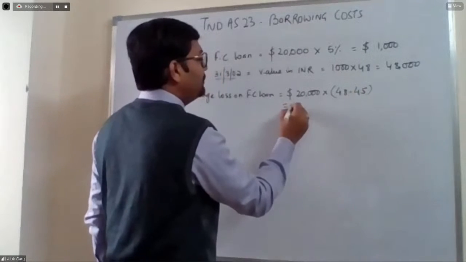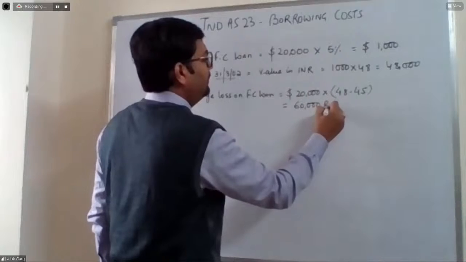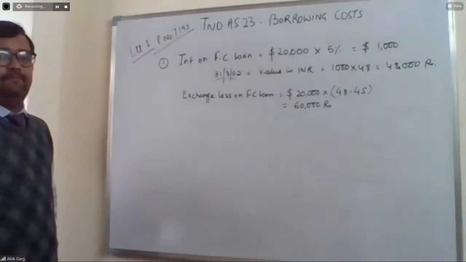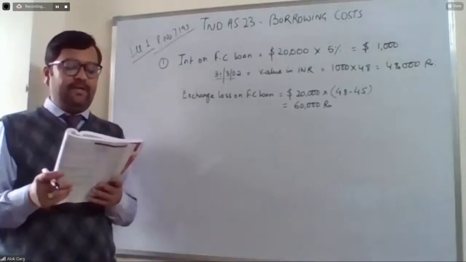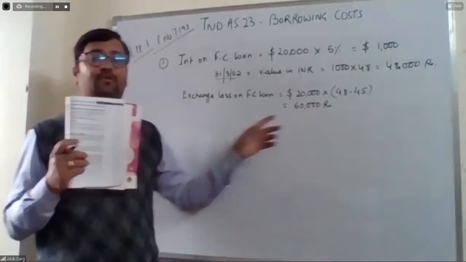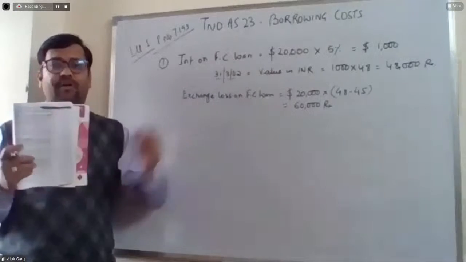So we had a loss to the extent of 60,000 rupees. See, the interest rate is cheaper, only 5%, but there is also a loss of 60,000 rupees due to the dollar getting stronger.